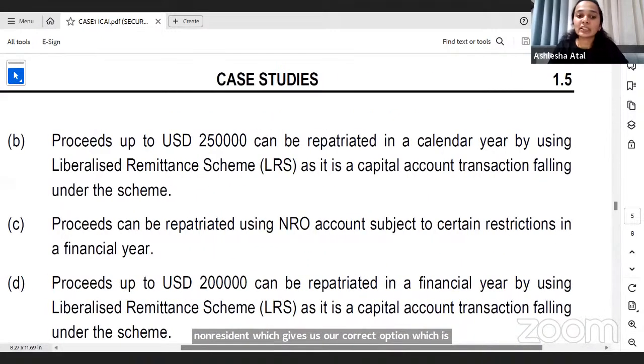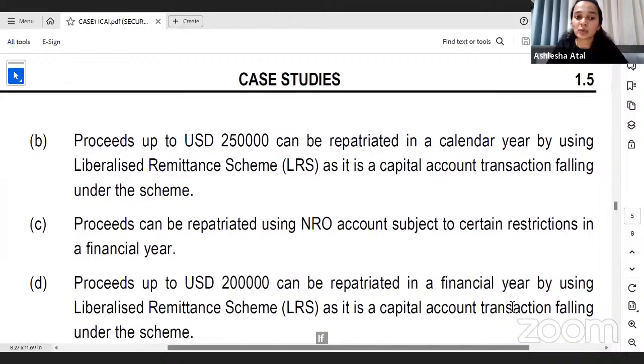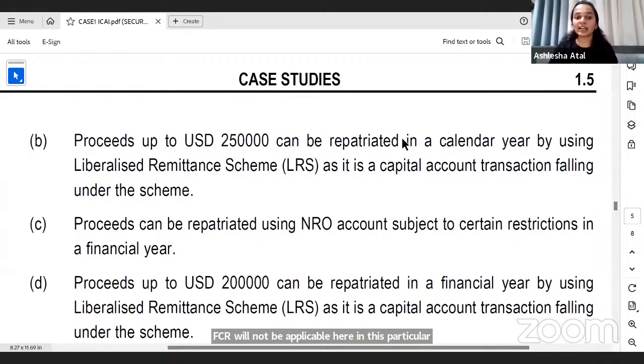FCRA will not be applicable here in this particular situation. This is a question based on repatriation, wherein we'll apply the provisions of FEMA.